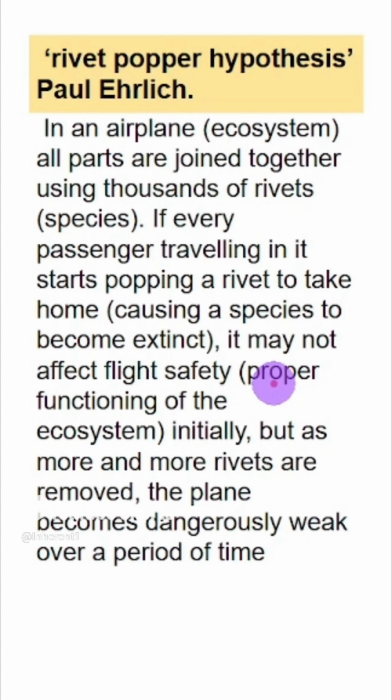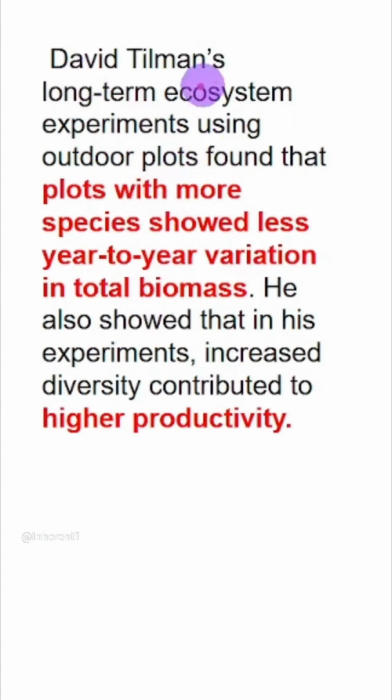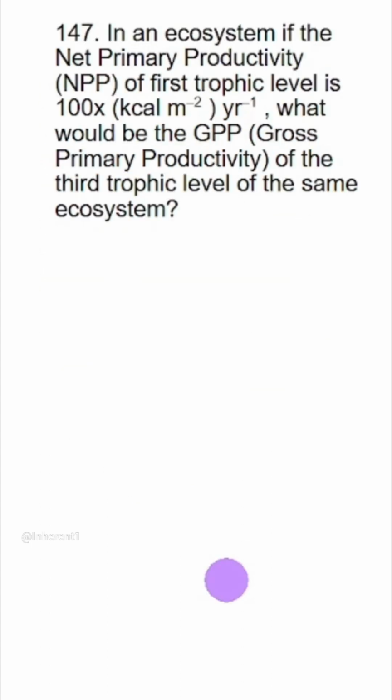And there is a possibility that extinction of one species can bring down the whole ecosystem and cause extinction of entire species on Earth. And finally, Tilman's experiment on outdoor plots was that the higher the biodiversity in a given plot, the greater will be productivity. So in farming, we tend to grow only wheat on the land or only rice. But his observation was, if we have diversity in the field, it will in turn contribute to higher productivity.